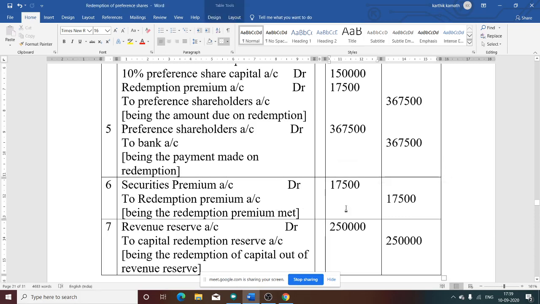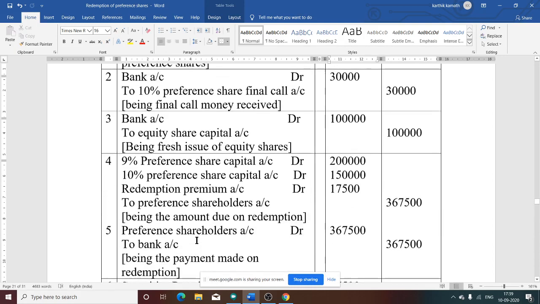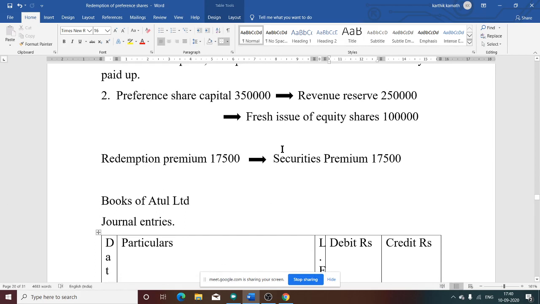Next, the seventh one. An amount equal to the nominal value must be transferred to the CRR account. That is other than the fresh issue. Other than the fresh issue, what information is there for capital?